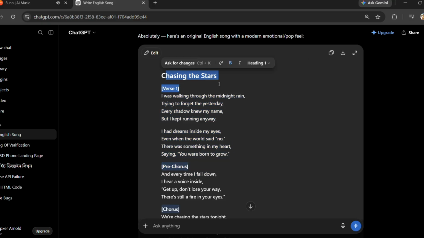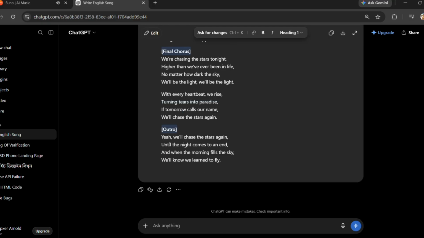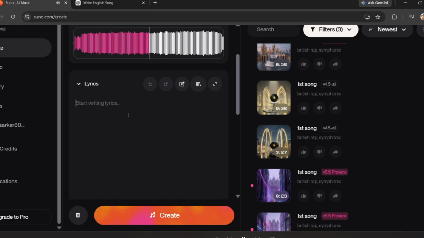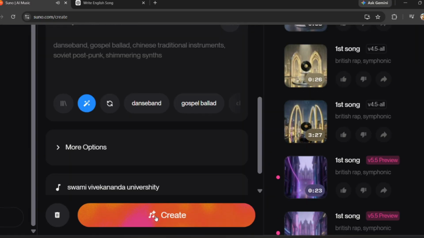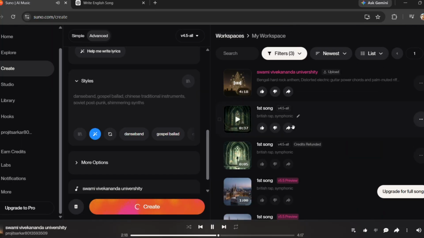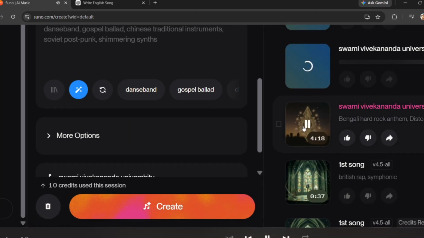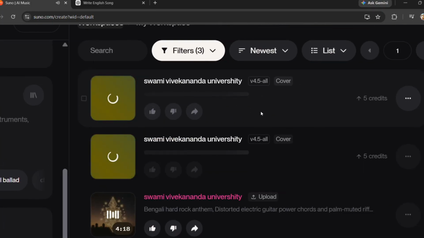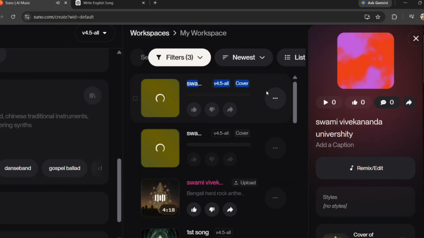Now create your lyrics. If you want stronger ownership over the songwriting, write the lyrics yourself, or use AI to help brainstorm, and then substantially develop them yourself. For example, verse 1, tell the story. Pre-chorus, build the emotion. Chorus, give the listener the memorable hook. Verse 2, continue the story. Bridge, create a change in emotion. Final chorus, finish with the biggest moment. Then paste your original lyrics into Suno's custom creation workflow.